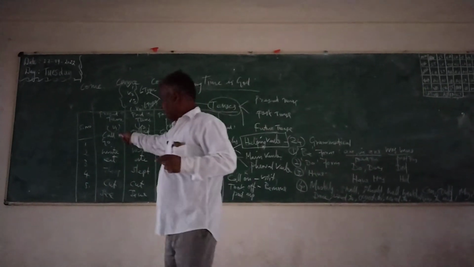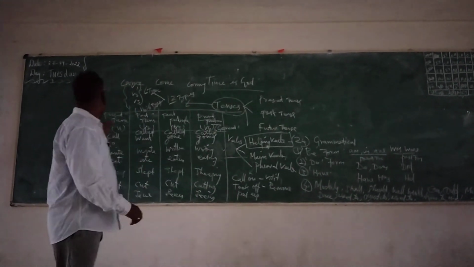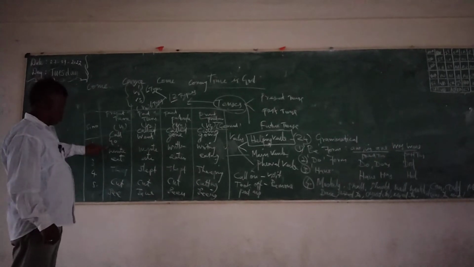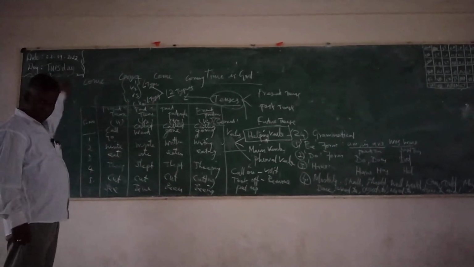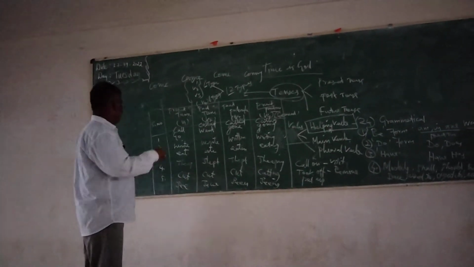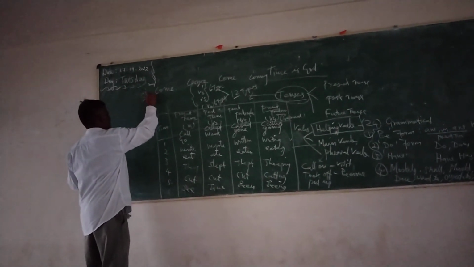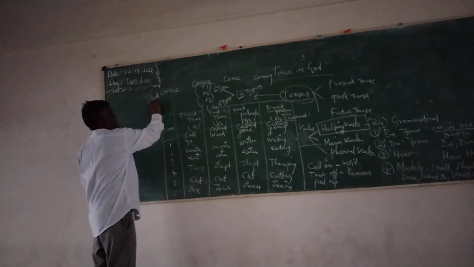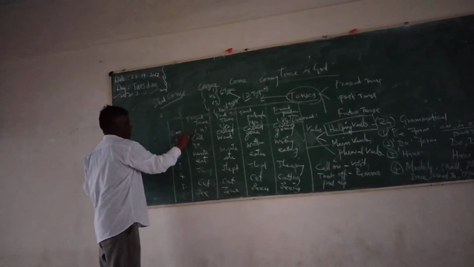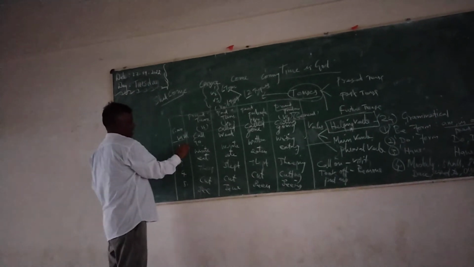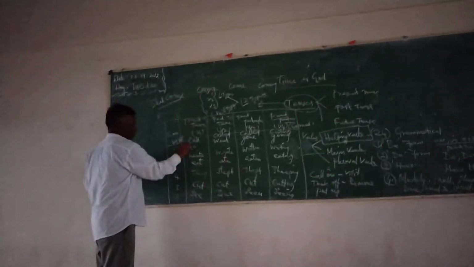For example, simple present tense: come, call, go, write, eat, sleep, cut, see. These are all simple present tense. If we put shall come, I shall come to your house, that is future tense. Will call, that is future tense. Shall go, I shall go.